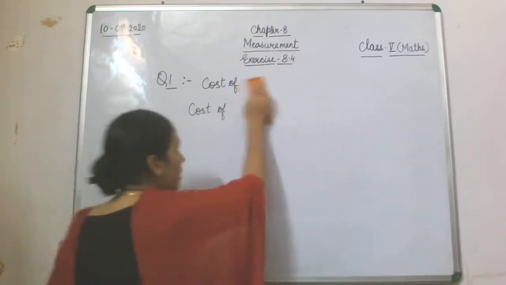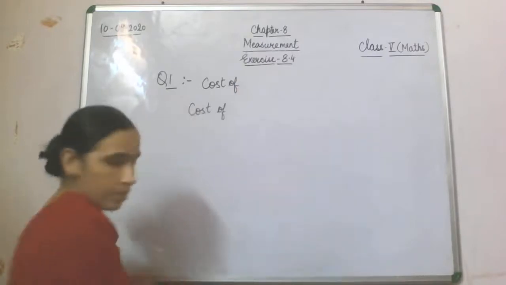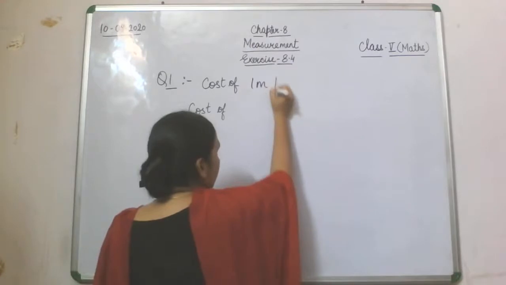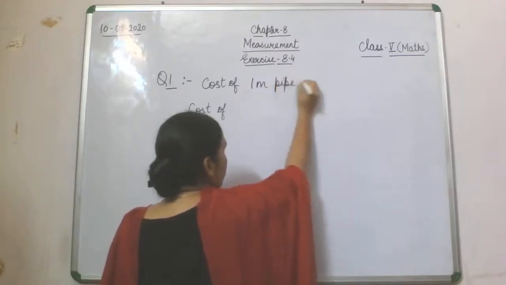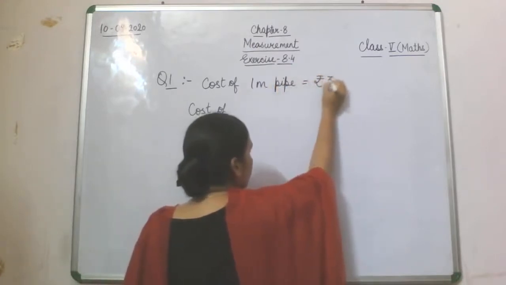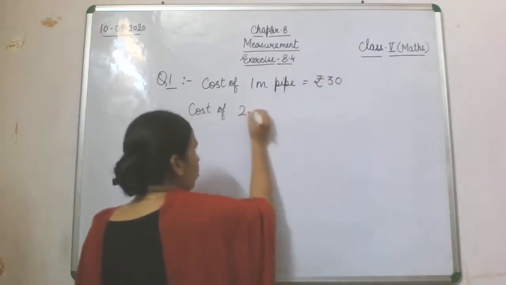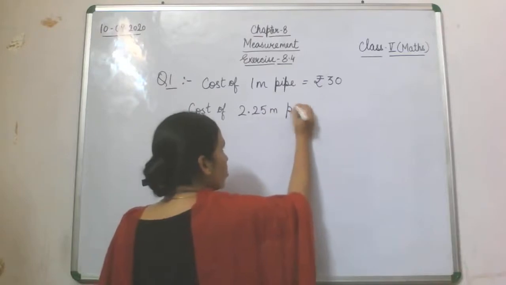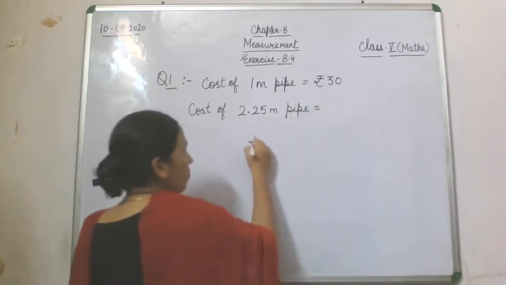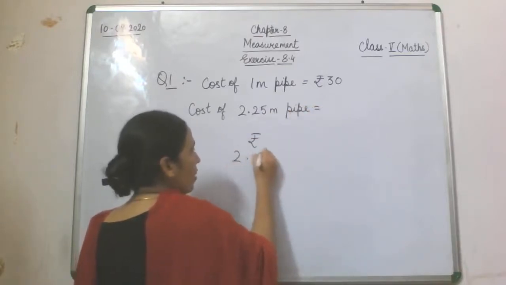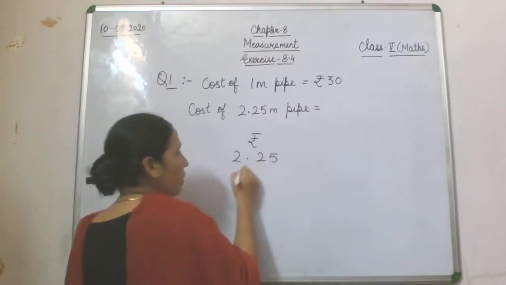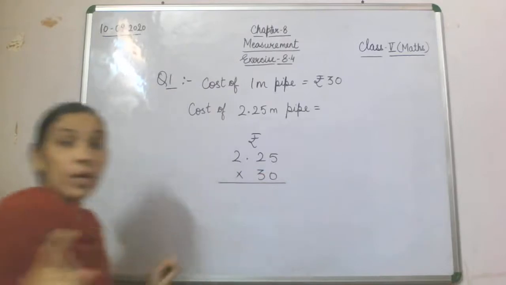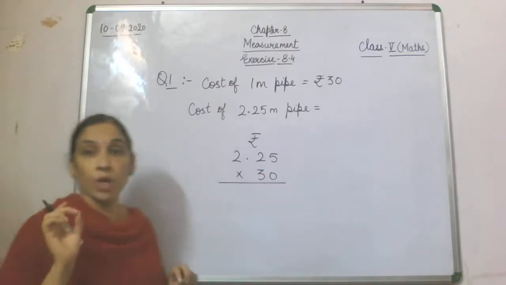So now we'll start it. Cost of 1 meter pipe. What is the cost of 1 meter pipe? That is rupees 30. And cost of 2.25 meter pipe you want to find out. So what we will do? We'll write here rupees 2.25 multiplied by 30. Now, in two steps we will not put the decimal.